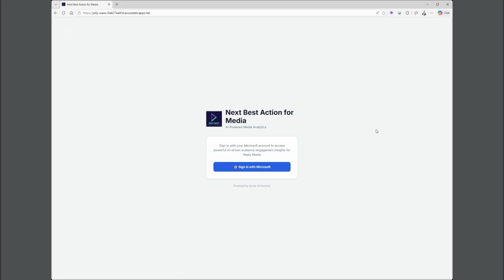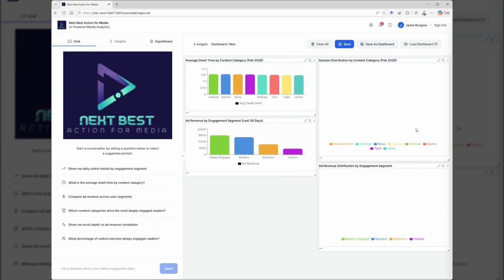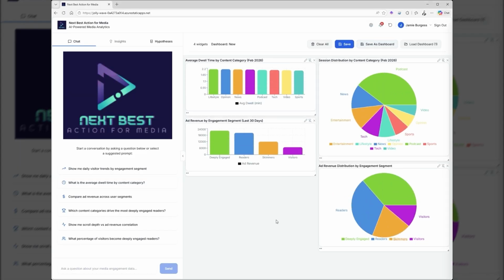Before we show you the power of this solution that's able to reason over tremendous amounts of data and help derive the next best action by using AI to find insights amongst the data, I wanted to ground everyone with a foundation that is built on Azure Entra ID. The concept is that Entra should be your identity from this point forward, whether it be engaging with the data and your permissions, access and what you can see, but also what your AI agents can access as well. By logging in with Entra ID, your user and identity is baked into every single action that is taken from this point onwards, preserving your really important security perimeter and boundary as well.